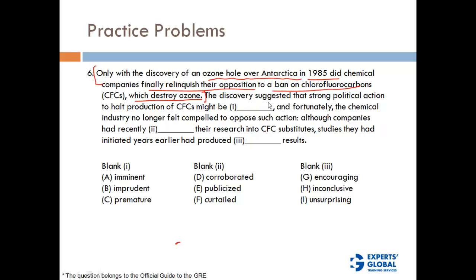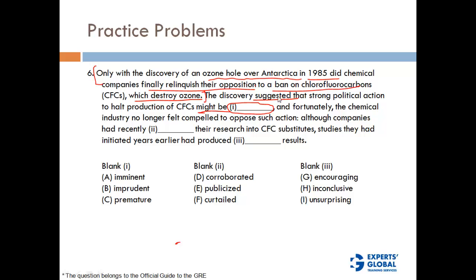Now the discovery suggested that strong political action to halt production of CFCs might be what? Might be something. Okay, so now there is a discovery of a big ozone hole, and the companies have relinquished their opposition. That means the companies now accept that it is their CFCs that are causing the destruction of the ozone layer.